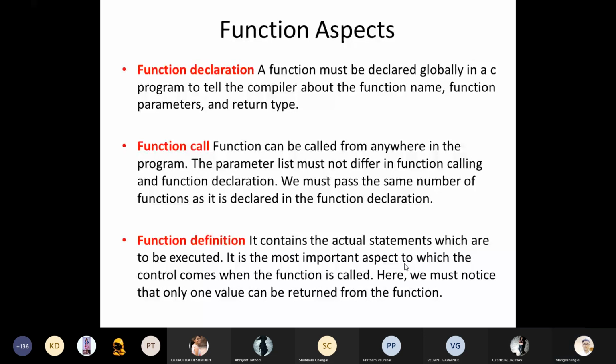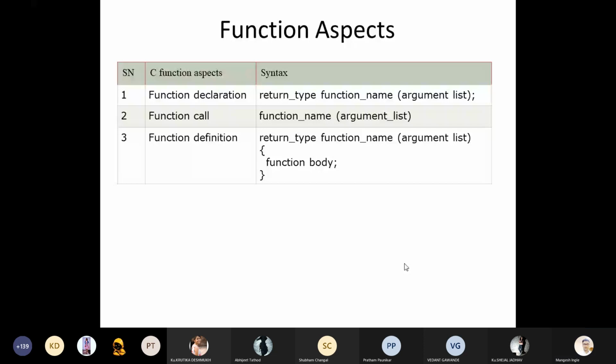So a function call can be made anywhere. We can call any function from anywhere in the program. The parameter list must not differ between the function calling and function declaration. We know the difference between the parameter list and the values we provide to the function at calling time. So with the help of the syntax, you can easily identify the function declaration and then the function call.